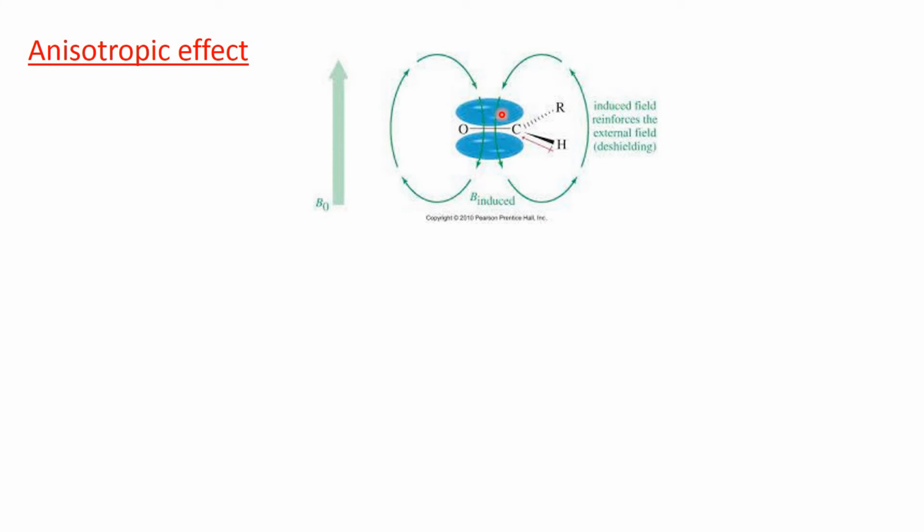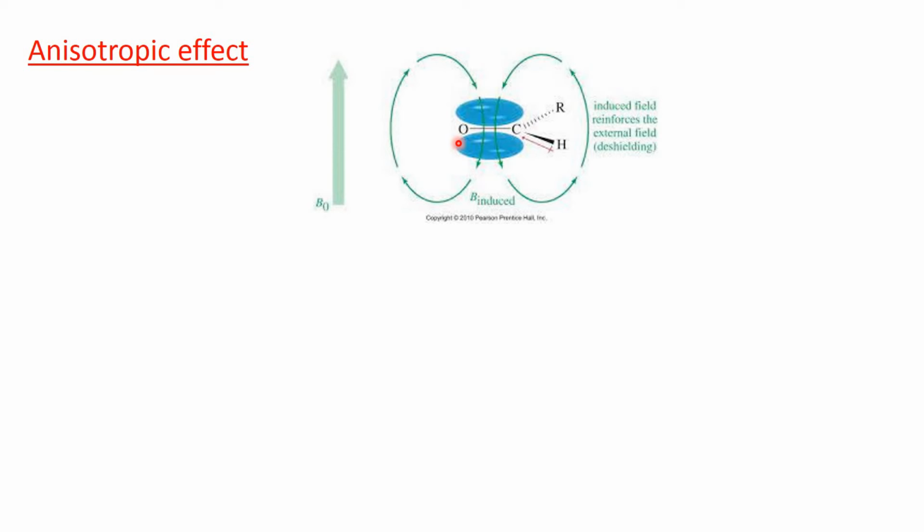The induced magnetic field generated by the circulation of this pi bonded electron reinforces the applied magnetic field in this direction, that means the direction of the external magnetic field. And you see the aldehydic proton is in this region. This region is de-shielded because here this induced field is reinforcing the applied magnetic field. So this proton is in the de-shielded region.